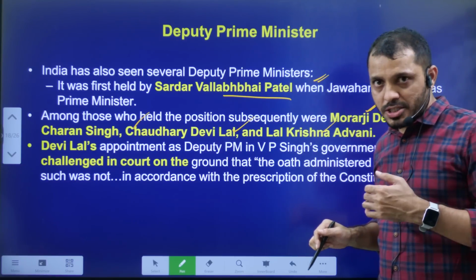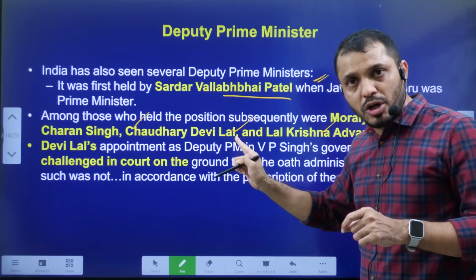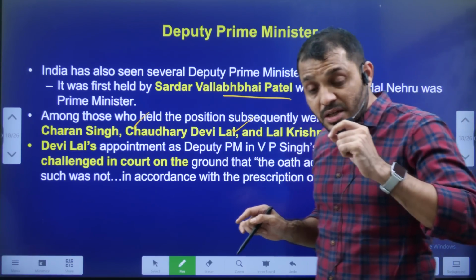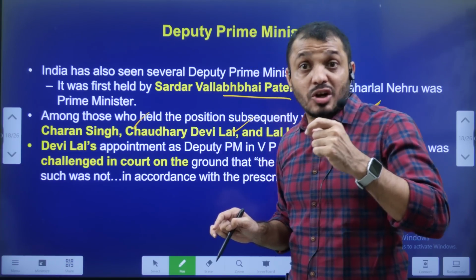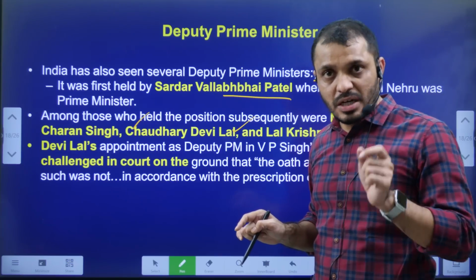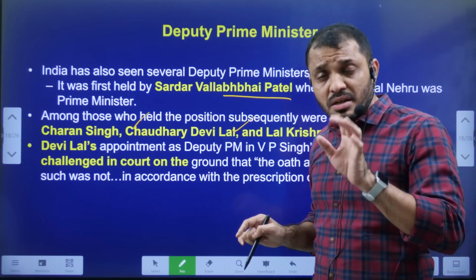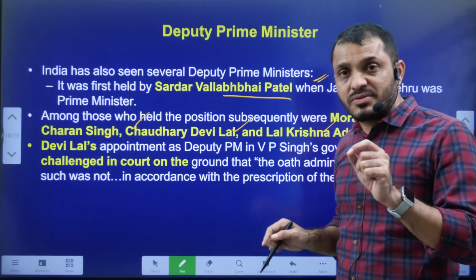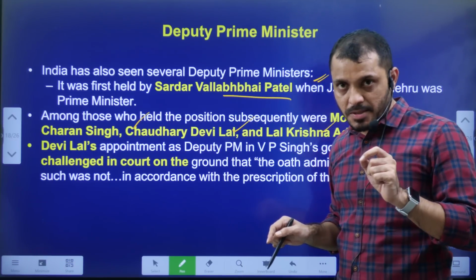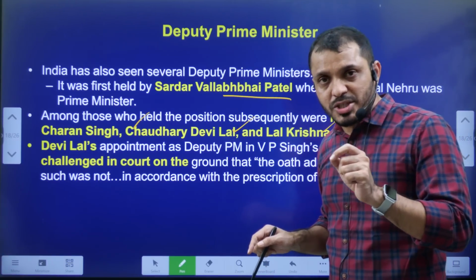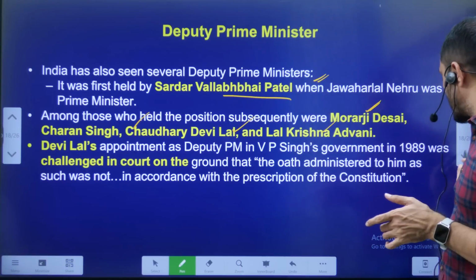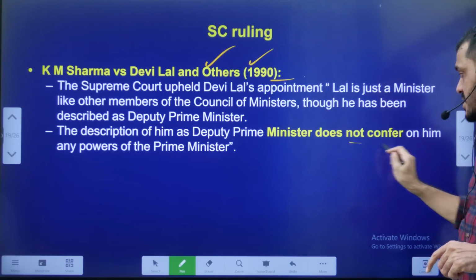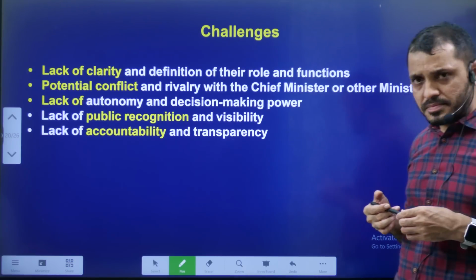Actually, this Devilal appointment as the deputy prime minister was challenged in the court, on the ground that he did not take any other special oath. The court observed that for deputy prime minister, no separate oath is required. The same oath of the minister applies to the deputy prime minister. And the court also observed that the deputy prime minister doesn't have any special powers similar to the prime minister. The judgment is K.M. Sharma versus Devilal and others, 1990, the case about this.